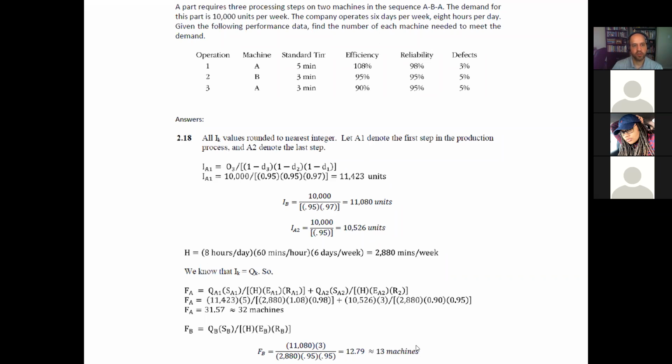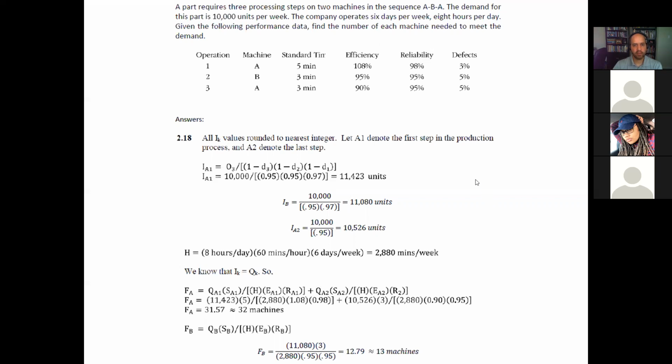So in terms of the number of machines that will be needed, we watched the original question, find the number of each machine. So for A, we will need 32 machines. For B, we will need 13 machines. So again, this is also a question for one of your homeworks.